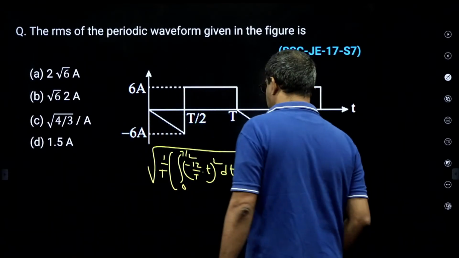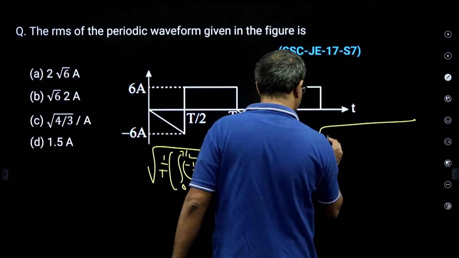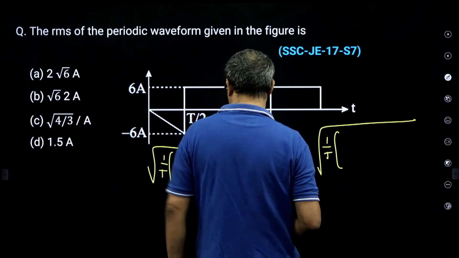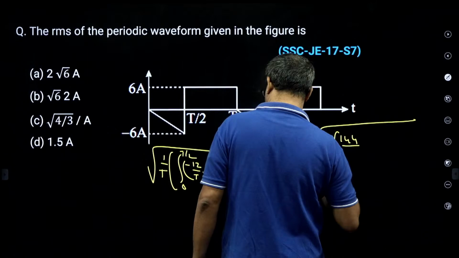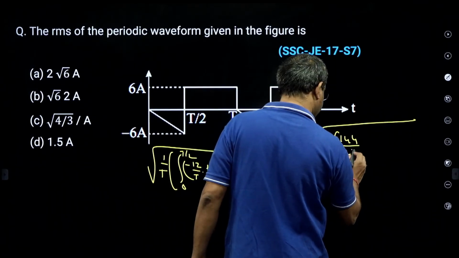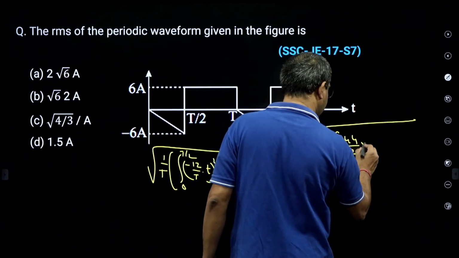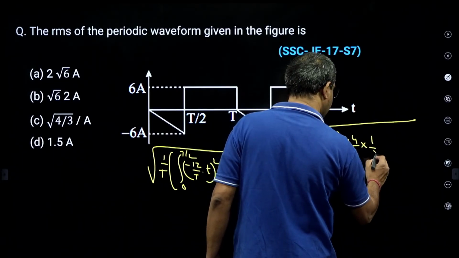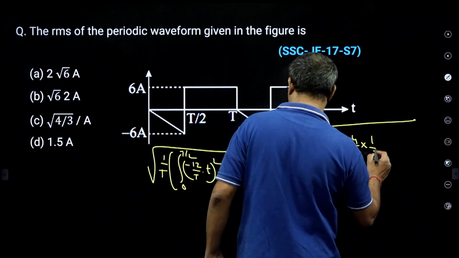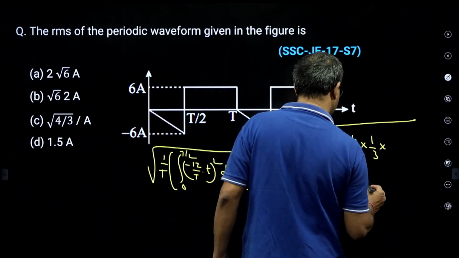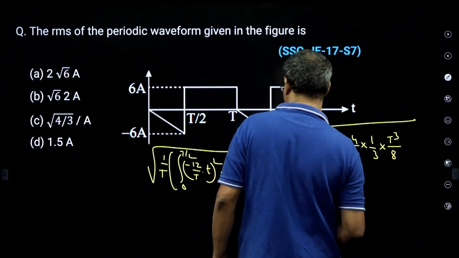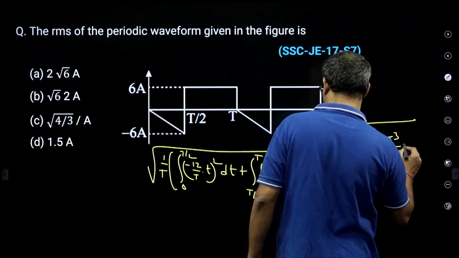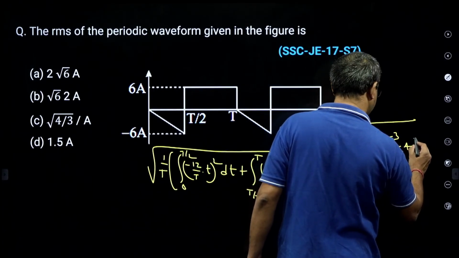So, this is simple. If you observe, root of 1 by T. This is 144 by T square into T cube by 3. T cube by 3 means 1 by 3, and T cube if I substitute T by 2, this is going to be how much? Yes, that is T cube by 8, and this plus 36 into T by 2.